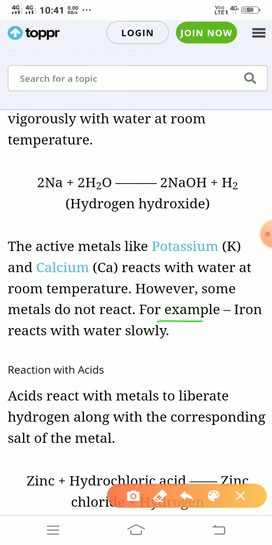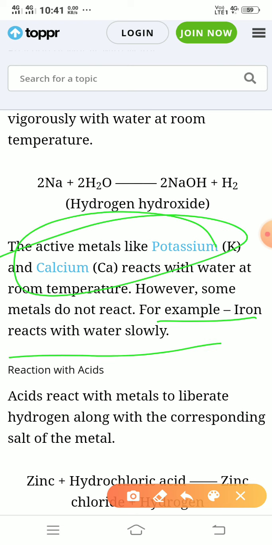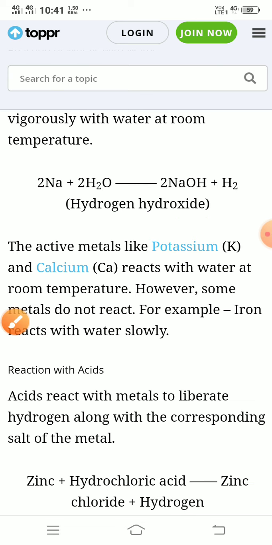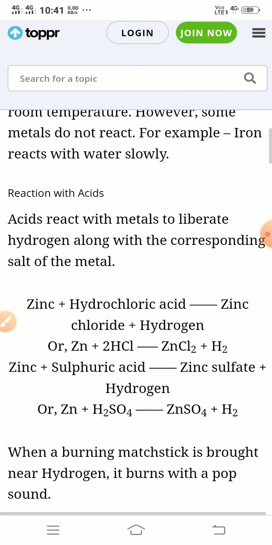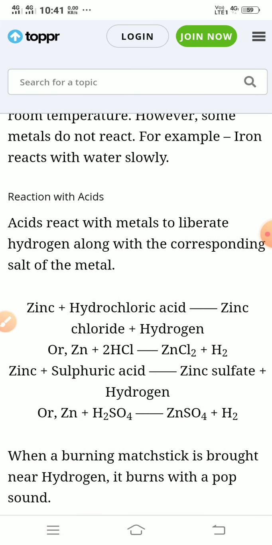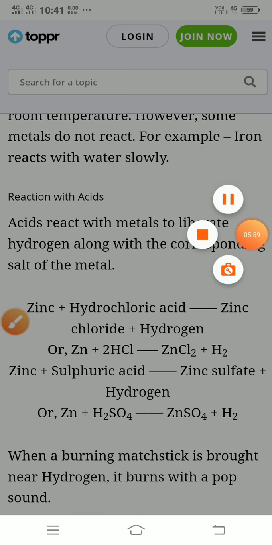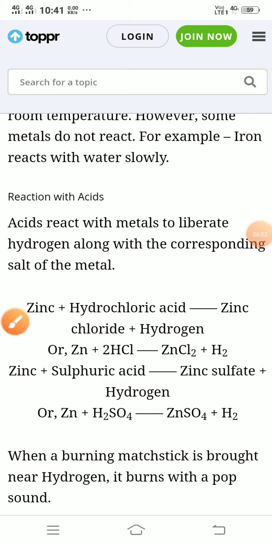Okay. These two react very fast, but iron reacts with water in the presence of oxygen very slowly and forms rust. Clear? Now next we will discuss in our next video the reaction of metal with acid.